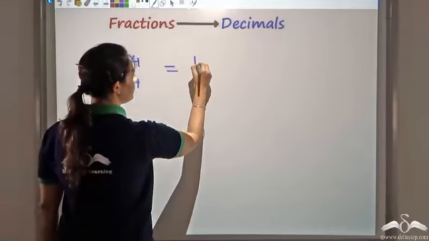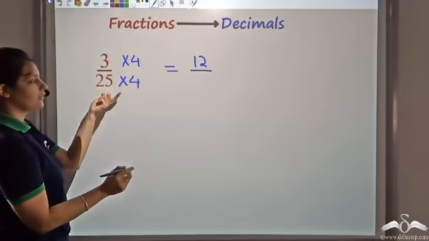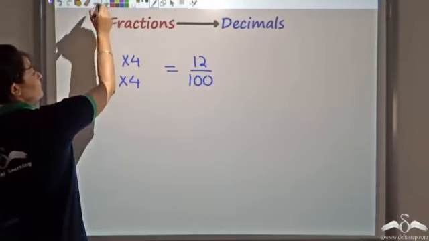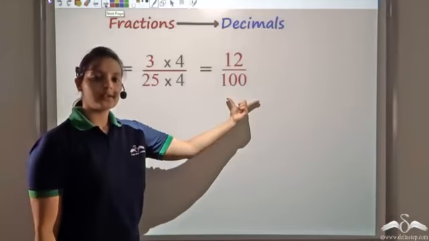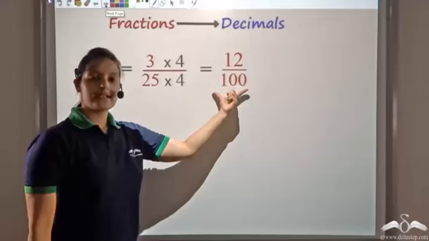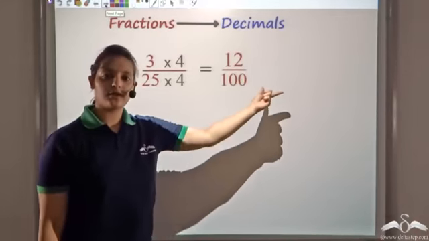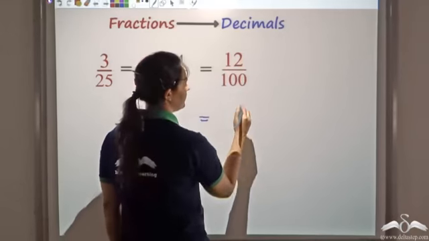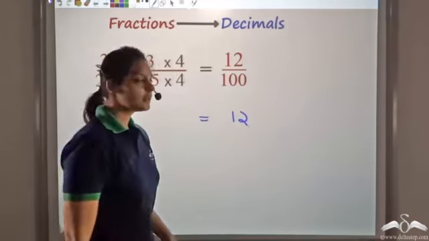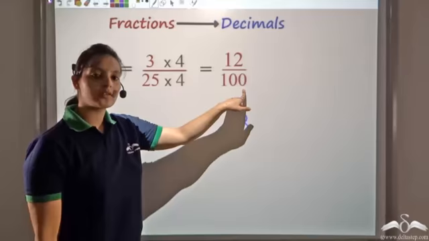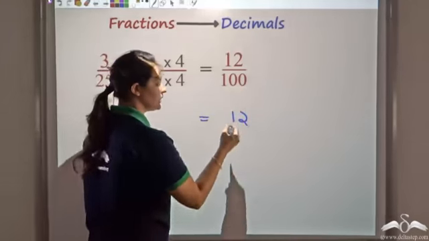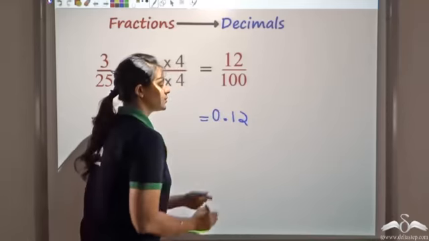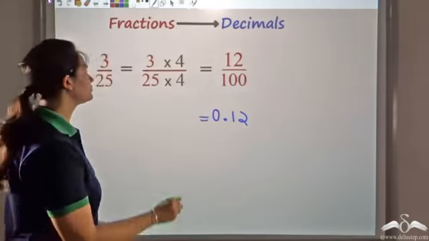3 into 4 is 12. And 25 into 4 is 100. So this is what I get, 12 by 100. Now, it's easy to write this number as a decimal. We've already seen how to do that. What you will do is, write the number as it is. 1 is being followed by 2 zeros. So after the 2 digits, I'll place a decimal point. 1, 2. I'll place a decimal point here. So this becomes 0.12.